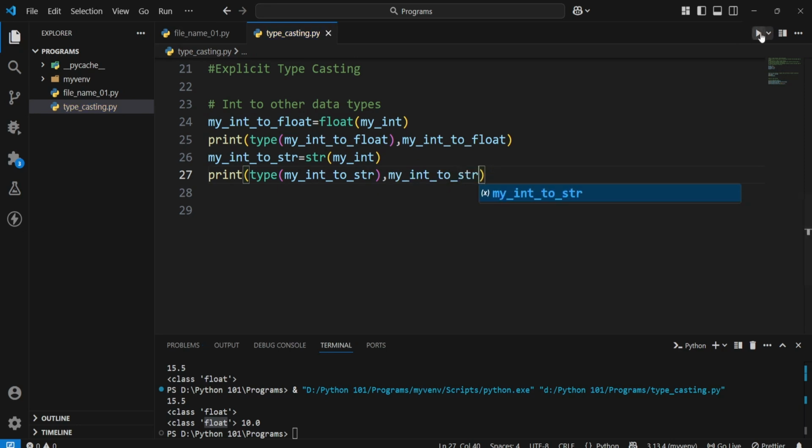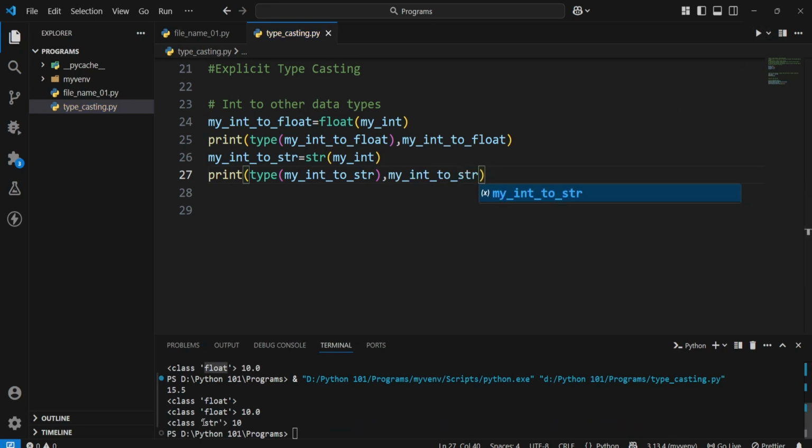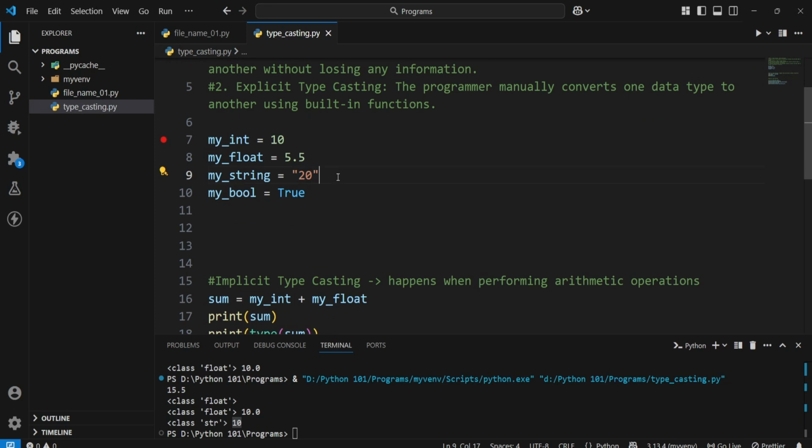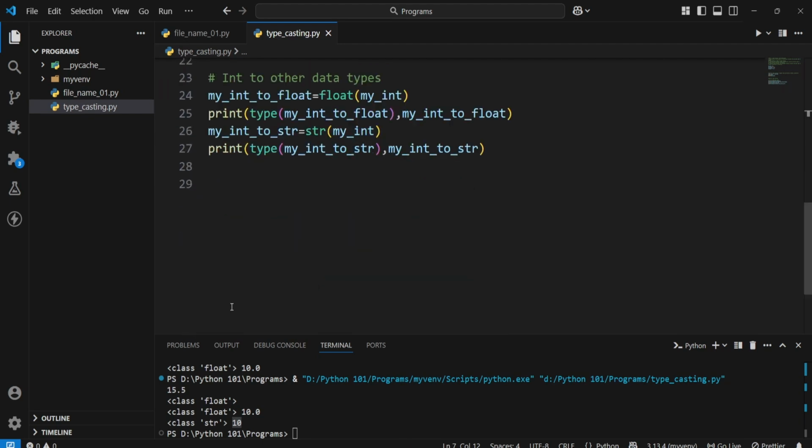str. Okay, let's run it. Yeah, now it's converted into str and 10 is printed. Okay, so whenever you are converting any value to a string using str, the same will be converted into string, and it will be inside a double quote, and it will be a string of a string class. So 10 will come as 10 only, but it will be a string.